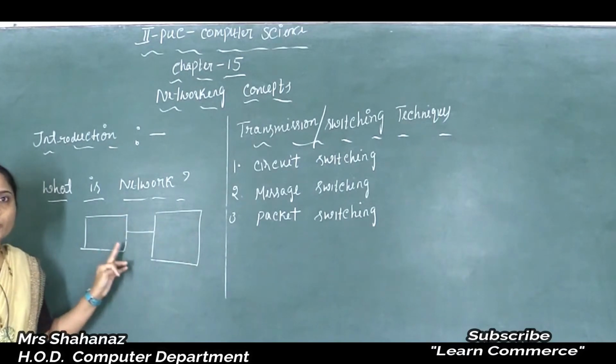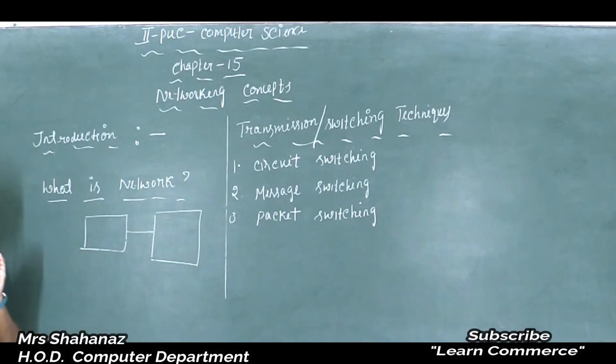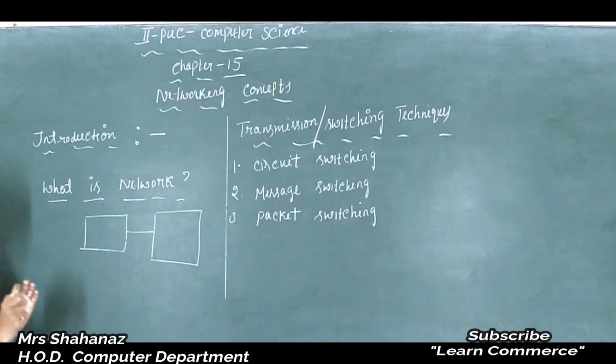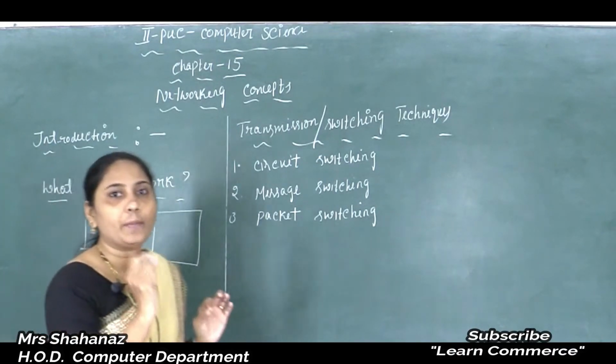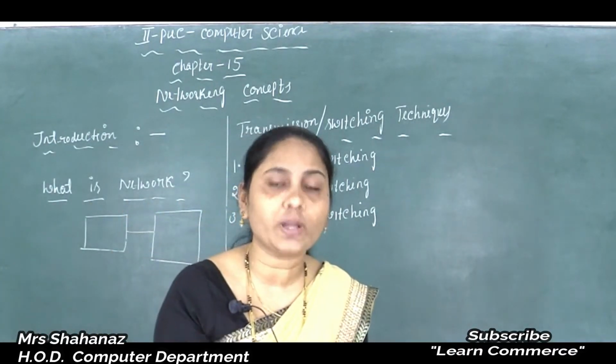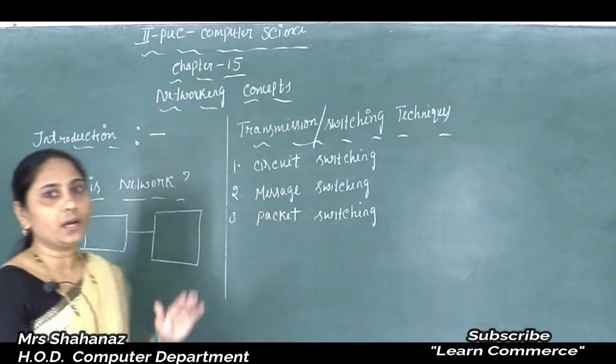And also not just to collect the information from one computer, but also to share the information among the entire group. Clear this one? From one computer to another computer here.